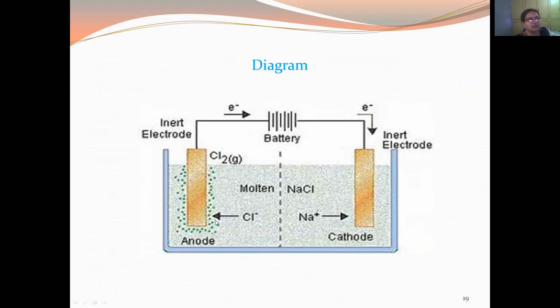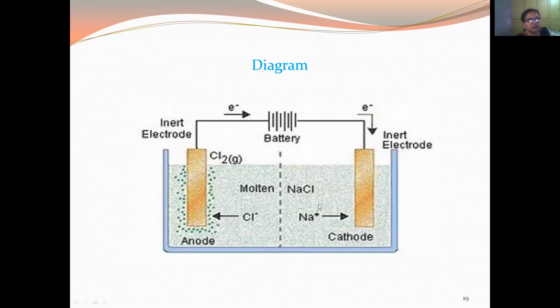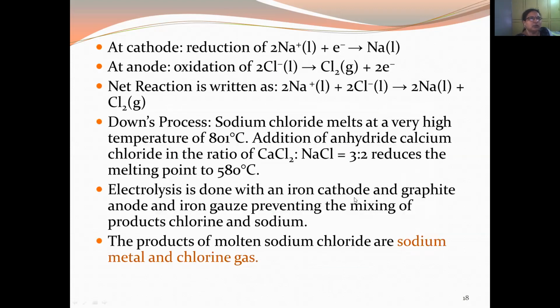Cl- moves to the anode, which is positively charged, and because it is an anode, oxidation takes place. Cl- gives Cl2 plus 2 electrons, and these 2 electrons are taken up by the sodium ion, forming sodium metal. So the two products formed during molten NaCl electrolysis are sodium metal and chlorine gas.